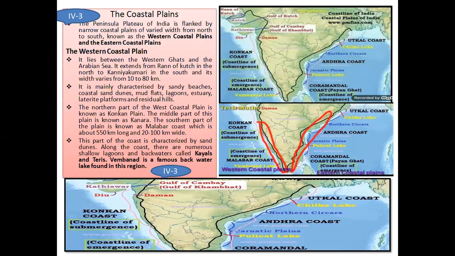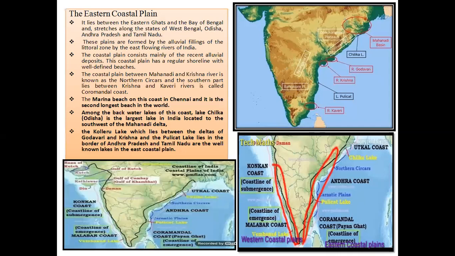Now we will move to the next part of the coastal plain, that is the eastern coastal plains. The eastern coastal plain starts from here, and it ends in the southern part of Tamil Nadu and southern part of India here. The eastern coastal plain lies between the Eastern Ghats and the Bay of Bengal. This blue color region is known as the Bay of Bengal. It's the ocean, sea. So from here to here, it stretches and extends.